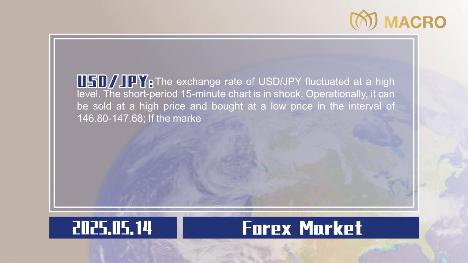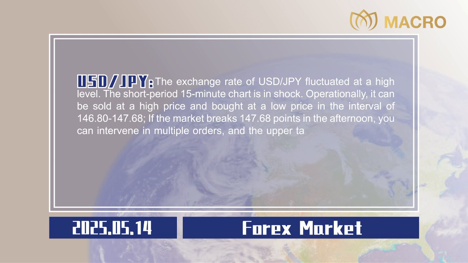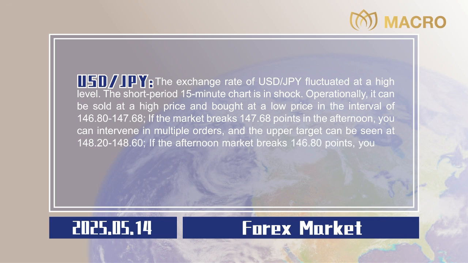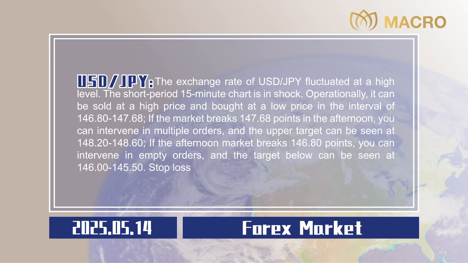If the market breaks 147.68 points in the afternoon, you can intervene in multiple orders, and the upper target can be seen at 148.20 to 148.60. If the afternoon market breaks 146.80 points, you can intervene in empty orders, and the target below can be seen at 146.00 to 145.50. Stop losses are all 20 points. 0.20.